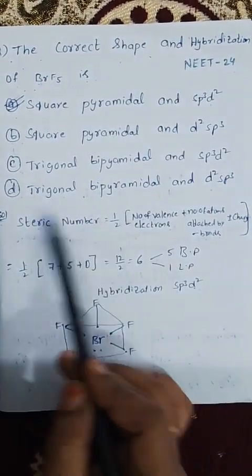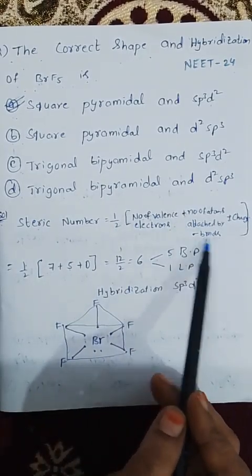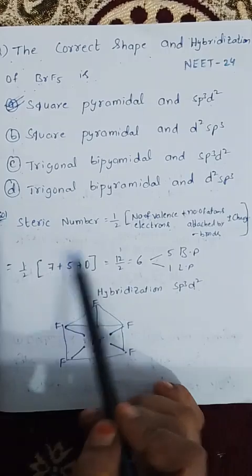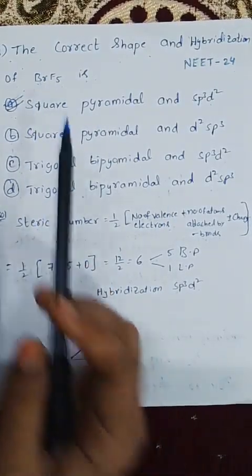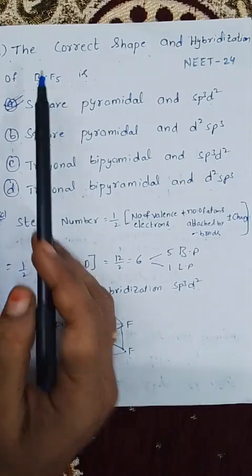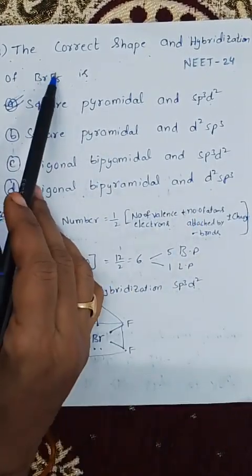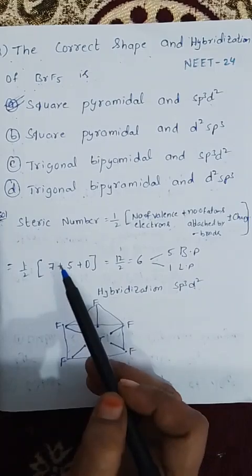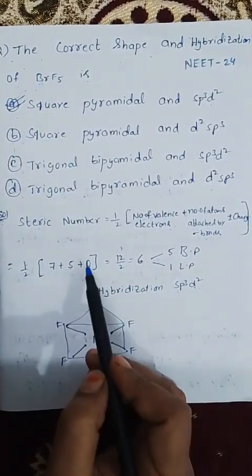Steric number. The steric number formula is half of the number of valence electrons plus the number of atoms attached by sigma bonds plus or minus the charge. Here, the number of valence electrons in bromine is 7, because bromine is a halogen. Plus the number of atoms attached by sigma bonds. How many fluorines are there? 5. So 5, plus or minus the charge. This is a neutral molecule, so the charge is 0.